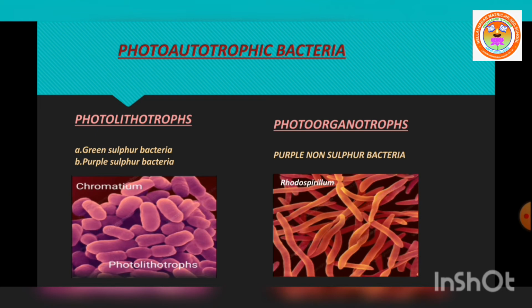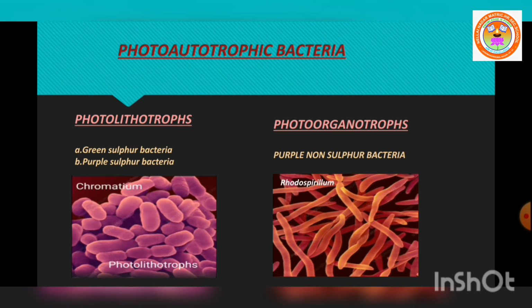For example, Chromatium. In Chromatium, the hydrogen donor is the inorganic substance thiosulfate and the chlorophyll present is bacteriochlorophyll. So in both, the hydrogen donor is an inorganic substance. This is called photolithotrophs.